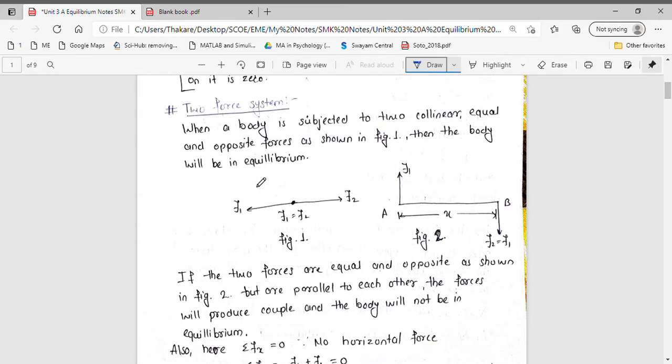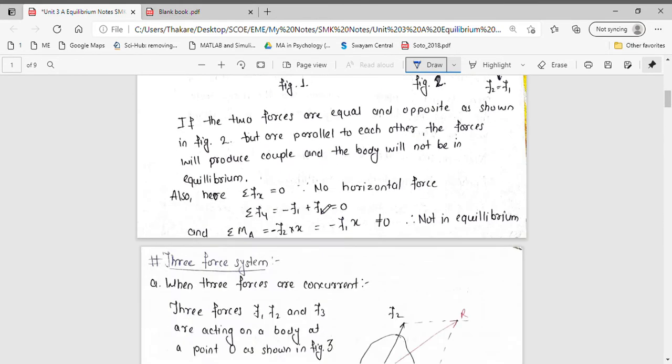For a two force system to be in equilibrium, the two forces must be collinear and acting in opposite direction. If these two forces are parallel and are acting in opposite direction, then these will not be in equilibrium. They will produce a couple, right? This will be a clockwise couple that will be produced by these two forces. So for a two force system to be in equilibrium, both the forces must be of same magnitude and collinear.